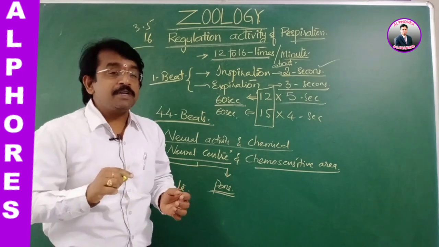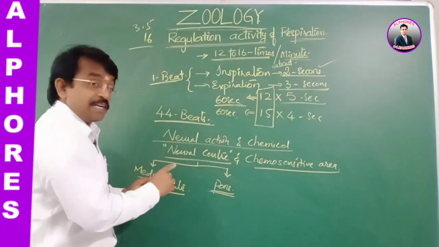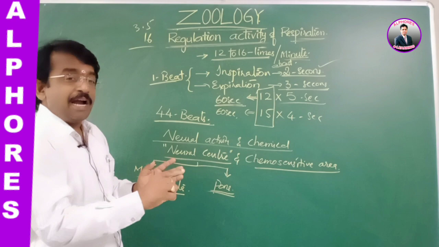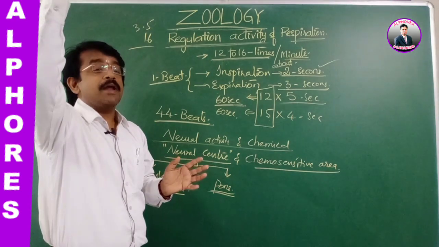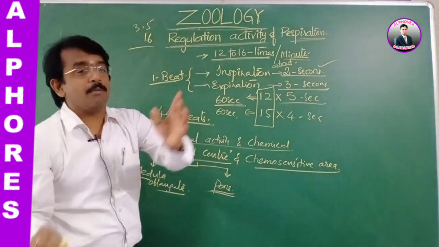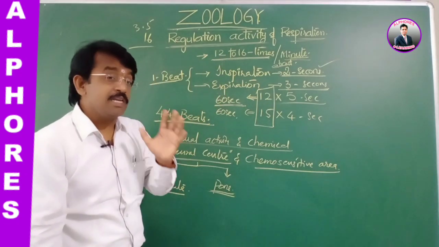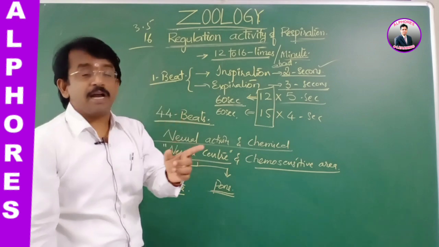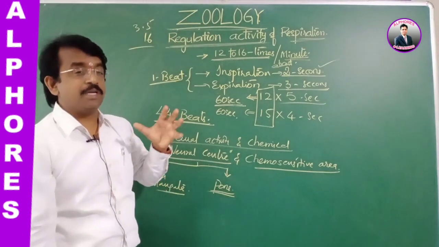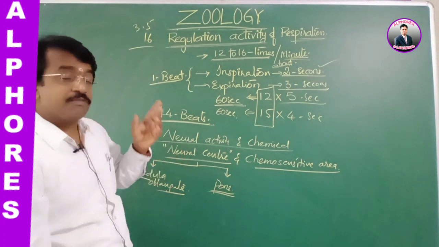Afferent means sensory, so here the afferent neurons take the signal of the stimulation from a part of the body and give the signal to the brain. From the brain the signals reach either the phrenic muscles associated with the diaphragm or else the intercostal muscles. Why? We have already discussed that the phrenic muscles and the intercostal muscles play a vital role in respiration.